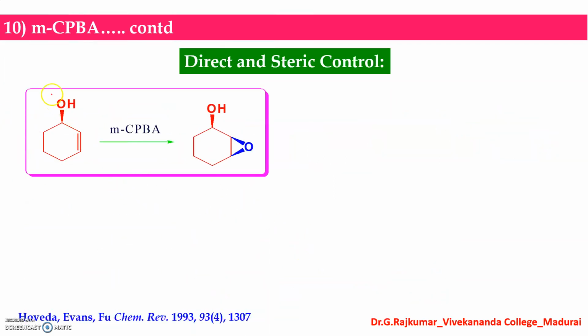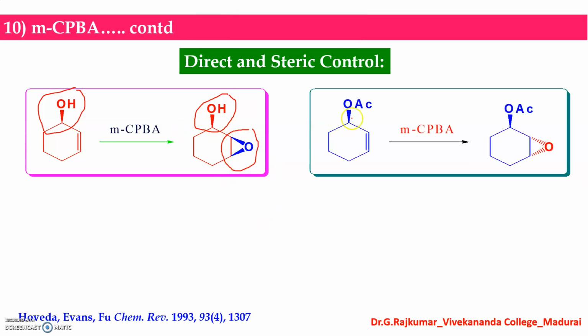And look at this. The epoxidation is controlled by the hydroxyl group stereochemistry. If it is wedge position, above the plane, the epoxidation is also from above the plane. But in the presence of a bulky group, when this hydroxyl group has been protected by an acetate group, then opposite stereochemistry will operate.